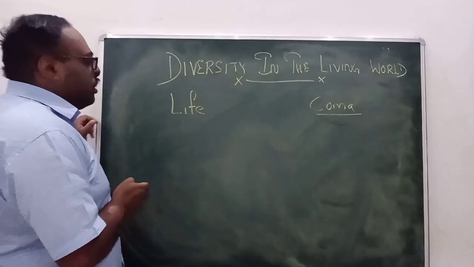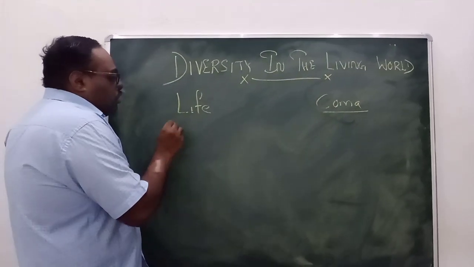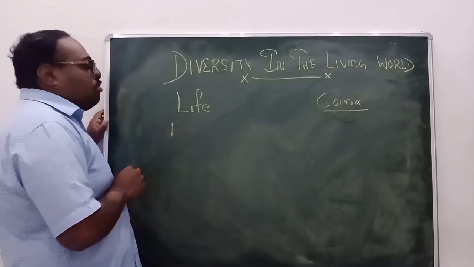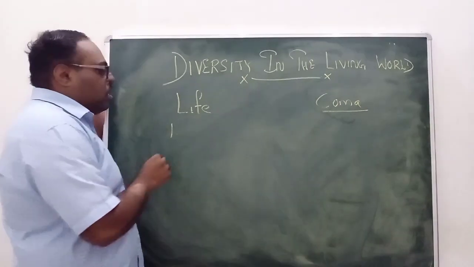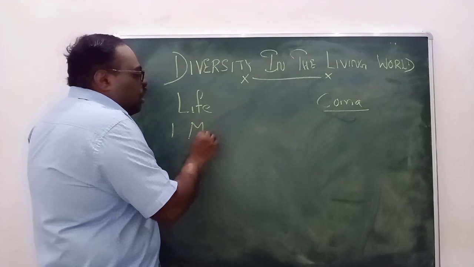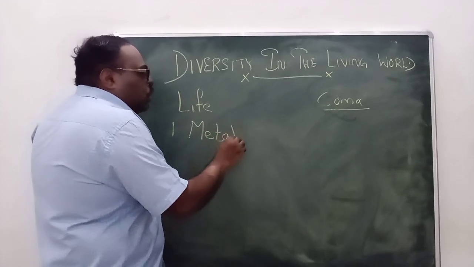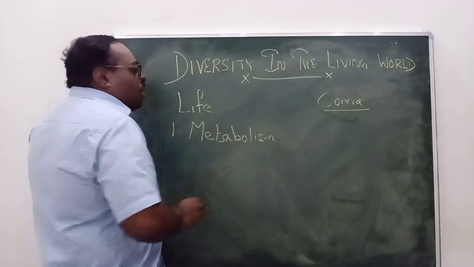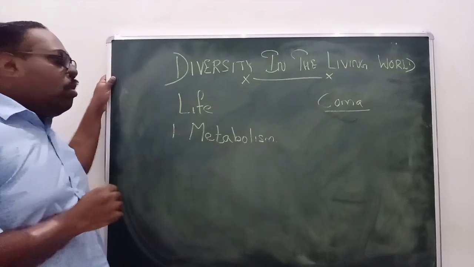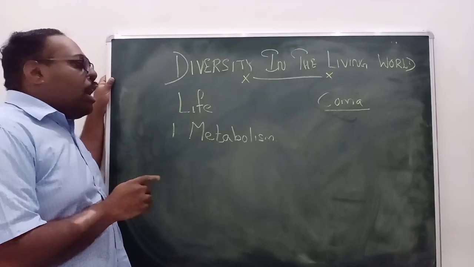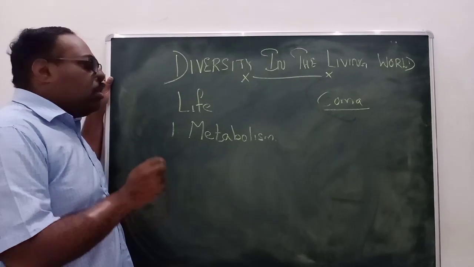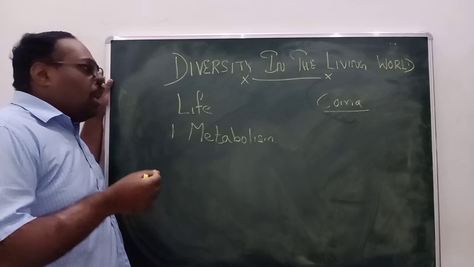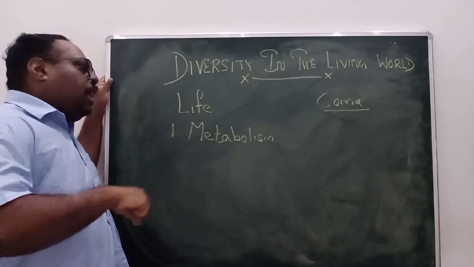The first characteristic for a living thing is that a metabolic process should take place. That means this organism has to produce energy and it has to use energy.